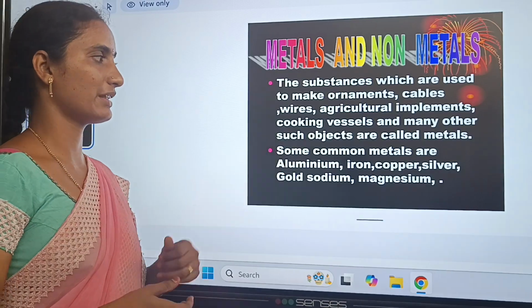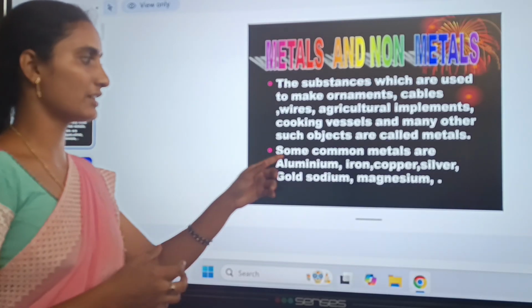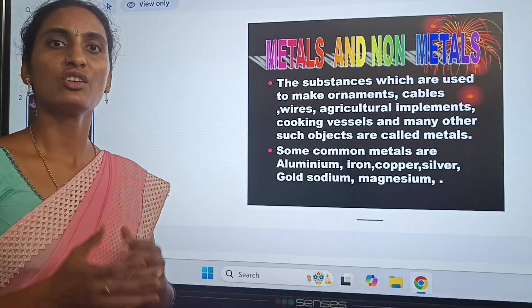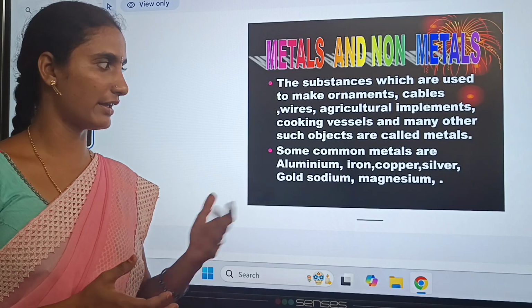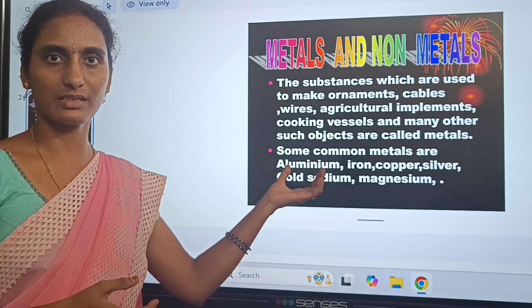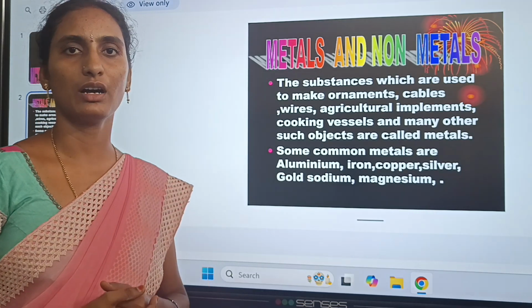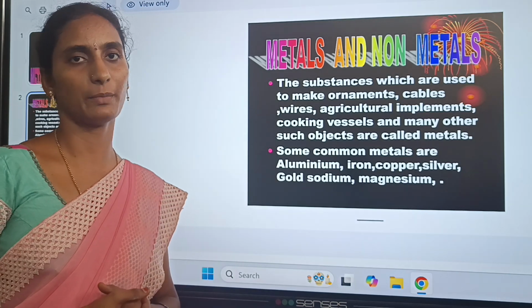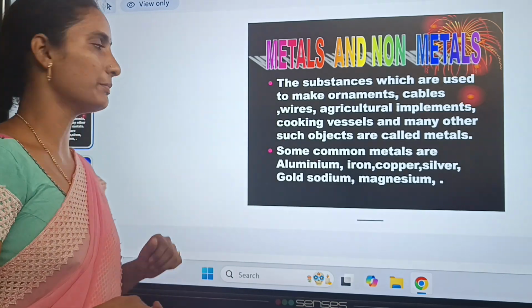Some examples of metals are aluminium, iron, copper, silver, gold, sodium. Some other metals are zinc, sodium, iron, copper. So these are all metals. So this is about the metals.